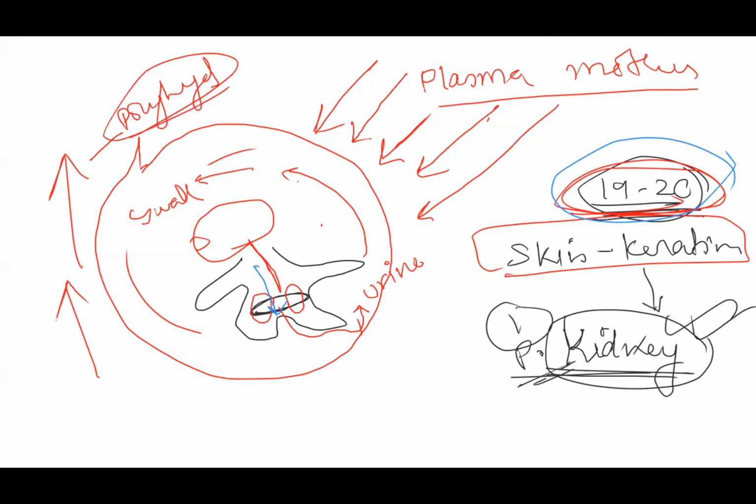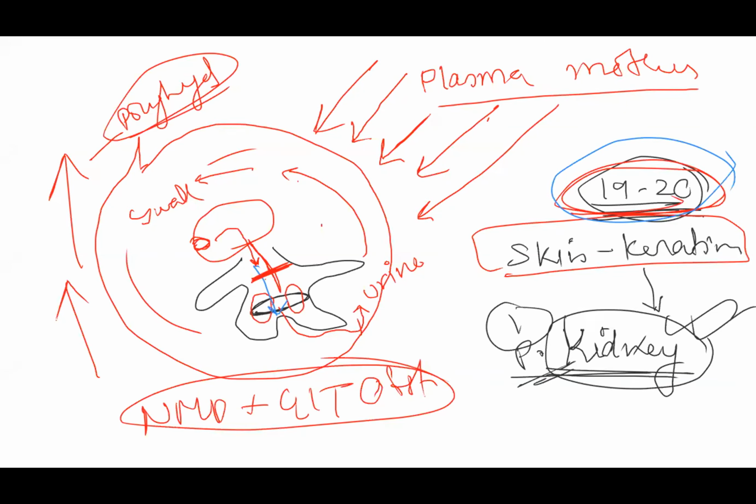Okay. And that means if the baby has any abnormality or any obstruction in the GIT, which is preventing the baby from taking in the amniotic fluid, or any kind of neuromuscular defect, which prevents the baby from swallowing. Because when you have a neuromuscular defect, the muscles are not working. So in neuromuscular defect or in case of GIT obstruction, what will happen? The baby will not be able to swallow. When the baby is not able to swallow, what is happening? The amount of amniotic fluid around the baby will increase.